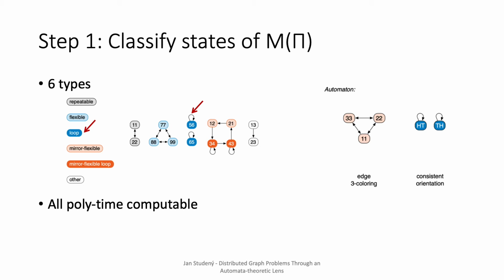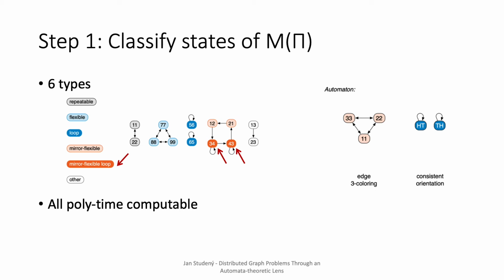For the next 2 types, I need the definition of a mirror. Mirror of a state is just a state with flipped label pairs. For example, a mirror of a state 1, 2 is 2, 1. Now, for the types, a mirror flexible state strengthens the flexible state to moreover reach its mirror in exactly k steps. And the mirror flexible loop just combines the loop and mirror flexible type together.